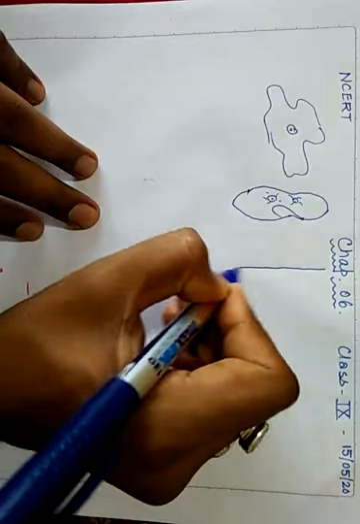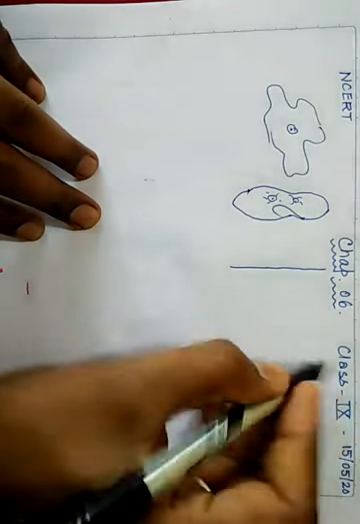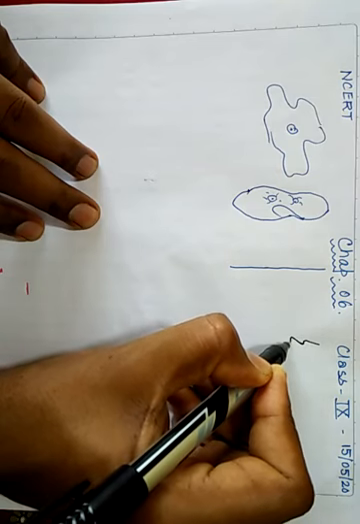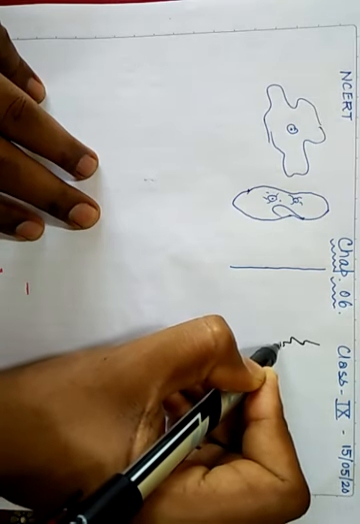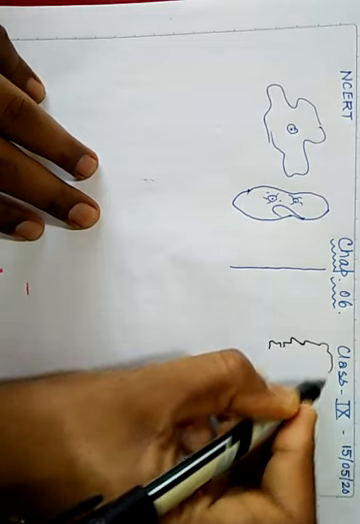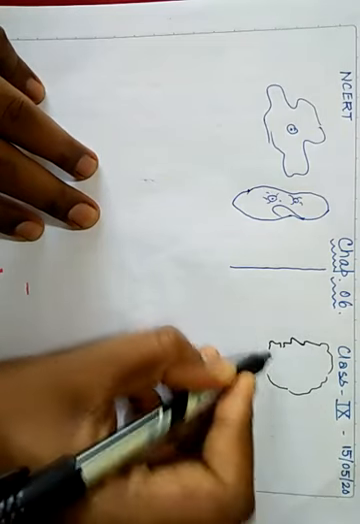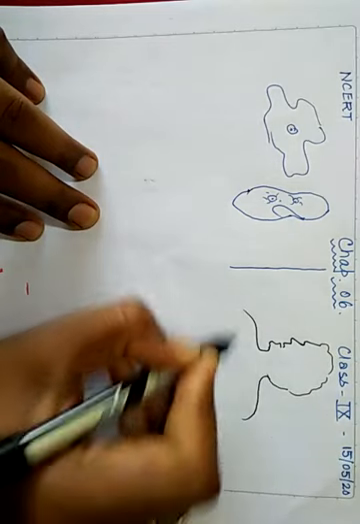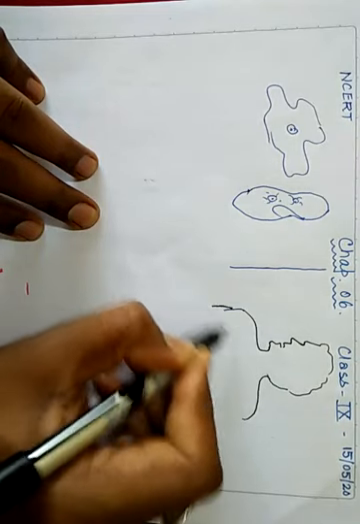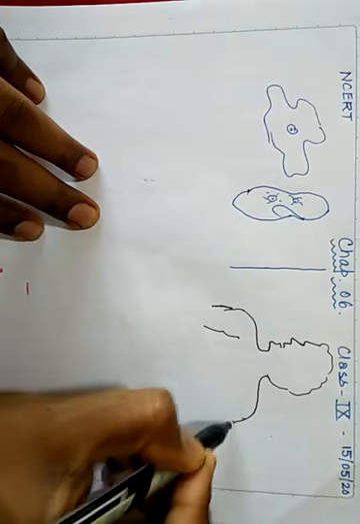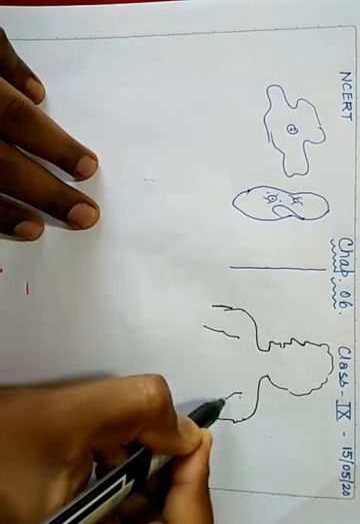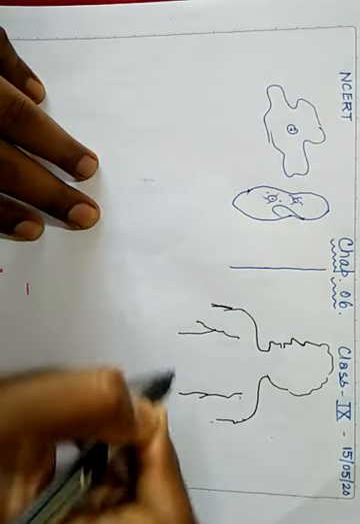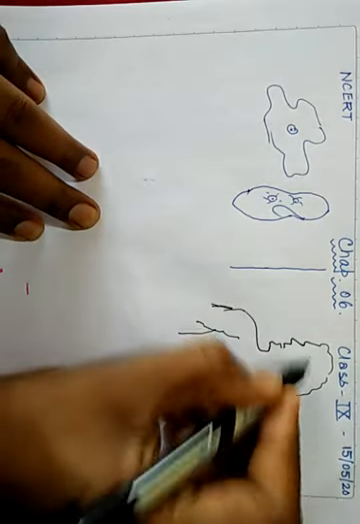And here I will draw the structure of one human. So it's a rough diagram of a human being.